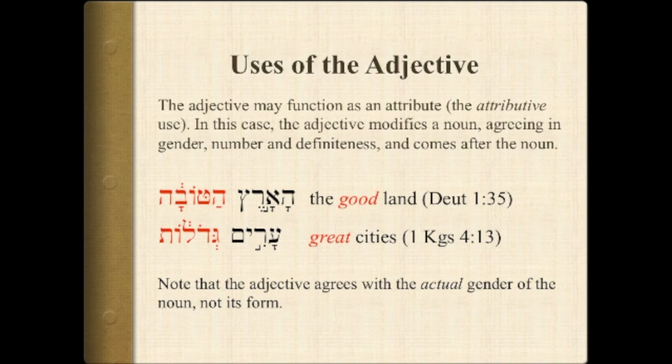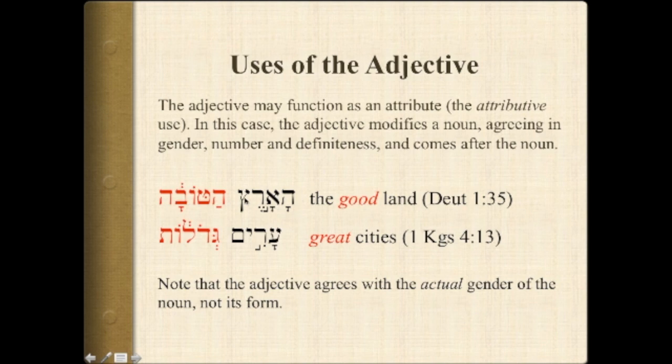One way that the adjective is used is to refer to an attribute of a noun. And this is called the attributive adjective. The adjective here modifies a noun and agrees in gender, number, and definiteness, and always comes after the noun. You can see in these two examples, the adjective is placed afterwards.